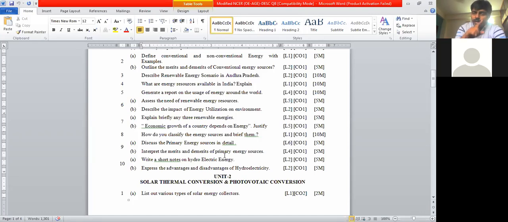Please go through the classification chart and brief representations. We don't need big paragraphs here. Keep a side heading, for coal you can mention primary energy resource. Only two or three points are sufficient, please, not more than that. So please represent all the things this way, right? The same thing is applicable for both primary as well as secondary energy resources. So please take care about the classification of primary and secondary energy resources here.